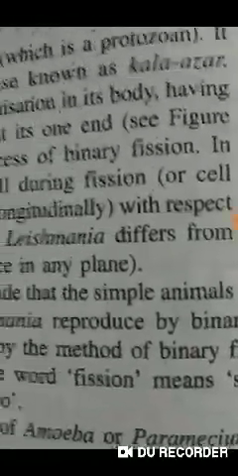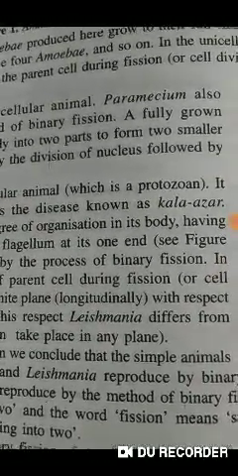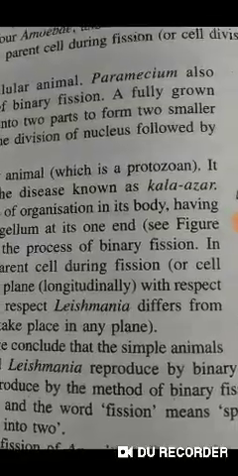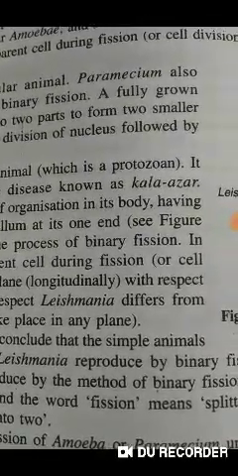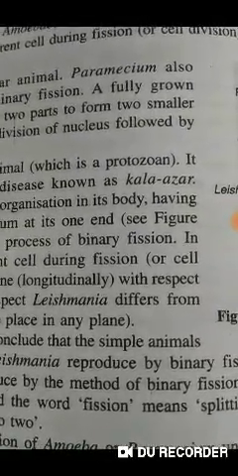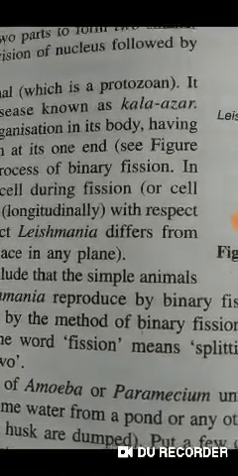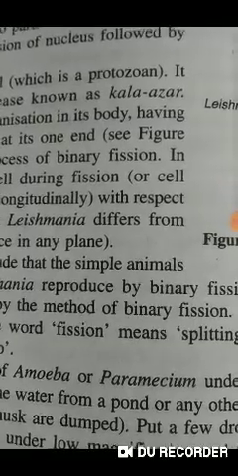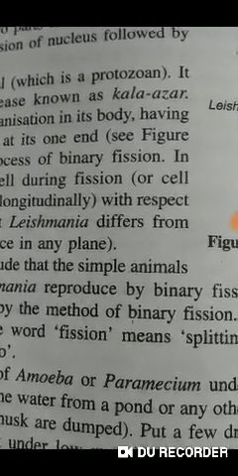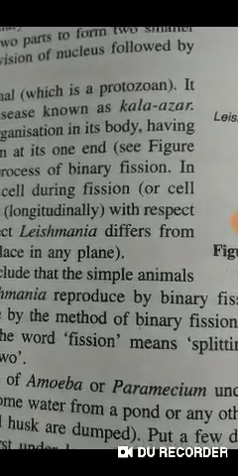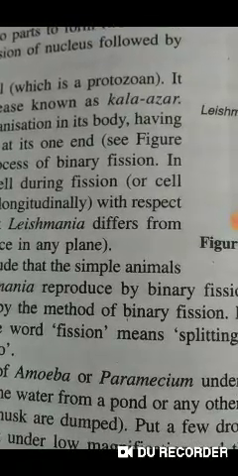The second one is budding. Budding is an asexual method of reproduction. In this method of reproduction, a small part of body of the parent organism grows out as a bud, which then detaches and becomes a new organism.